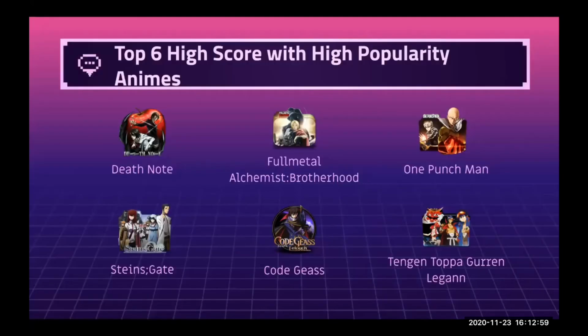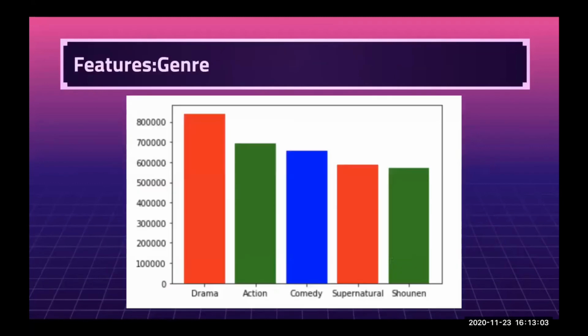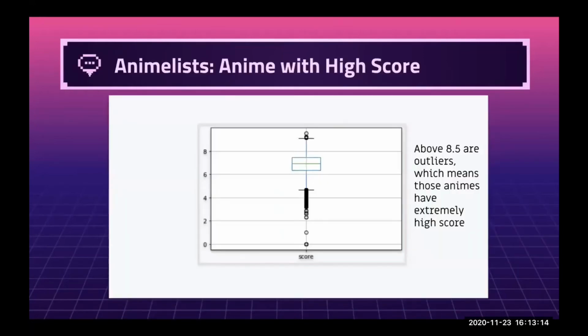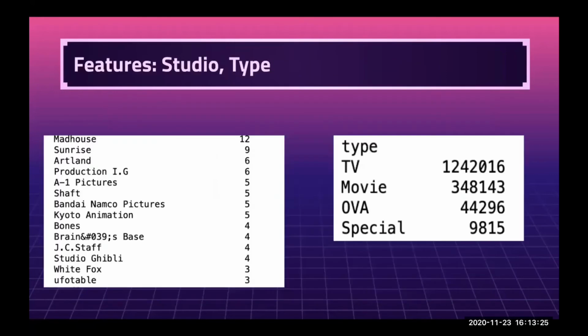Here, we listed the top 6 high score with high popularity animes. For those animes, the genres are mainly drama, action, comedy, supernatural, and shonen. For the score box plot, we can see that scores above 8.5 are outliers, which means those animes have extremely high scores. So we can explore what features those high quality animes have.